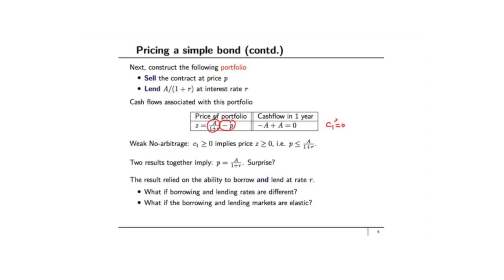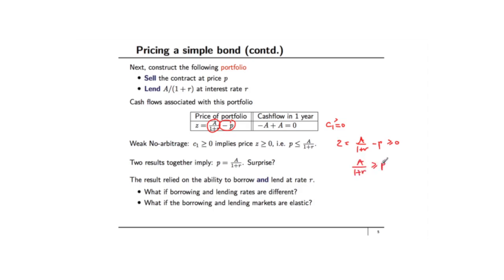The difference between these two, A divided by 1 plus R minus P, tells you the price of the portfolio. The weak no arbitrage condition tells me that since C1 is greater than or equal to 0, the price that I paid for this contract must also be greater than or equal to 0. So Z is equal to A divided by 1 plus R minus P. This must be greater than or equal to 0, which means that A divided by 1 plus R must be greater than or equal to P.